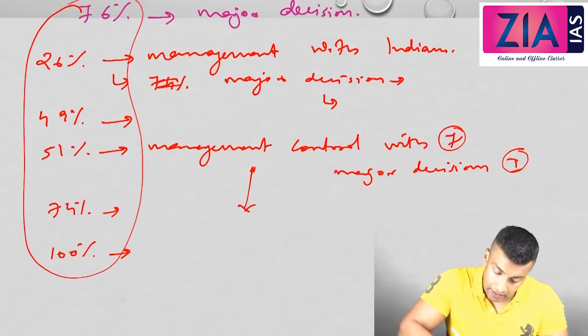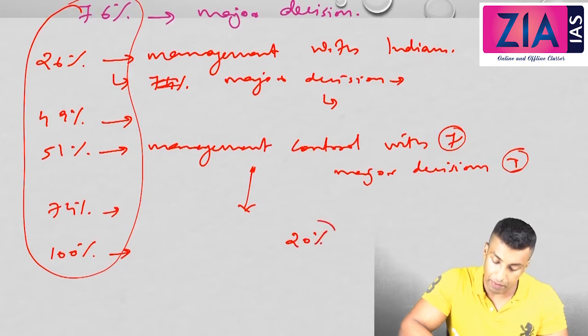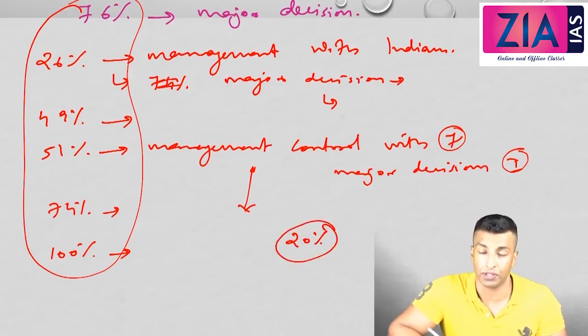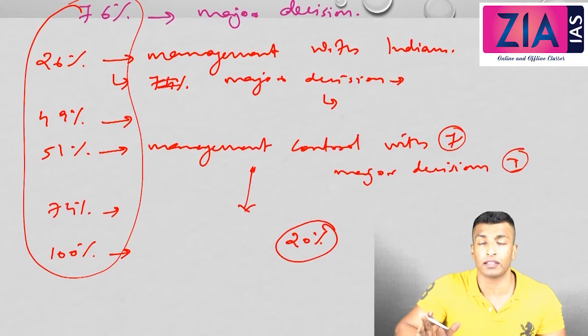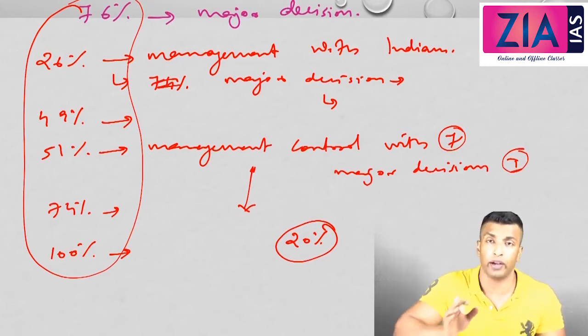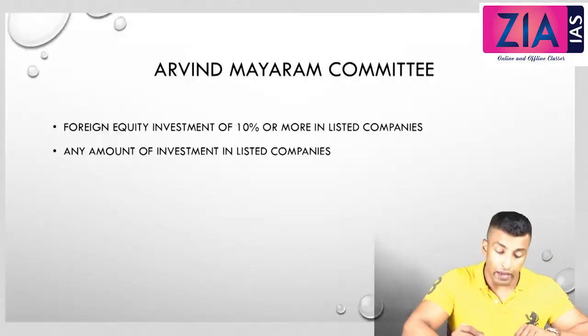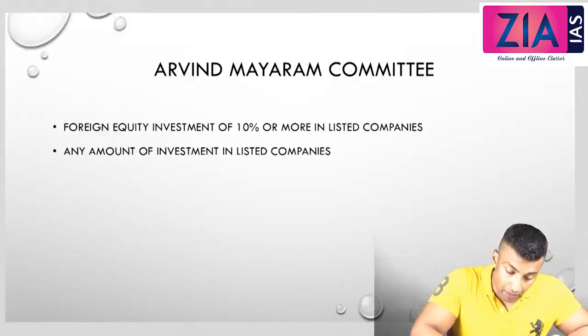Now in public sector banks it is 20%. So FDI in public sector banks which is allowed is 20%. The reason we have already discussed when we discussed Basel norms, so I'm not getting into that now. We have already discussed this particular point in the Basel norms. Next we will look into the Arvind Mayaram Committee.